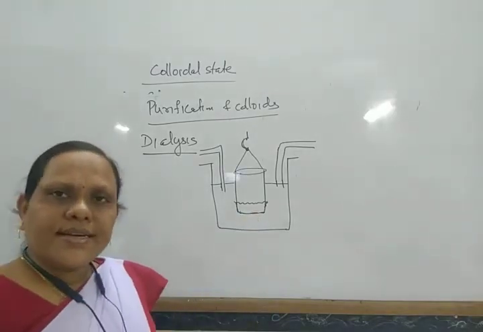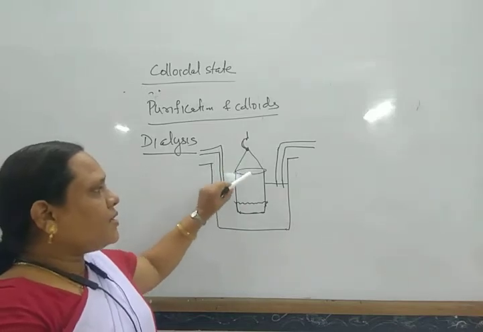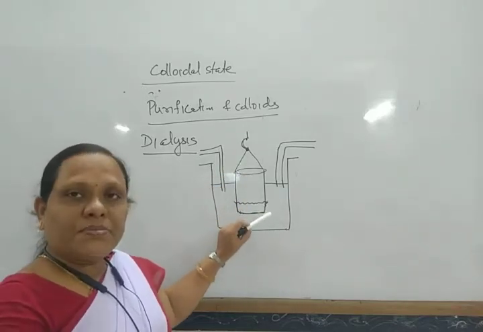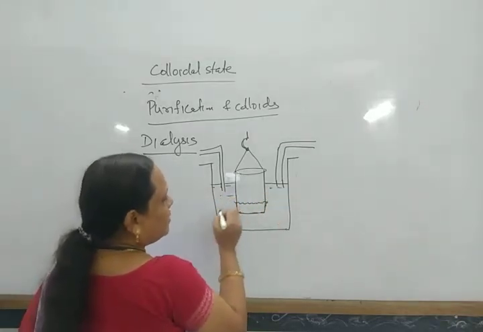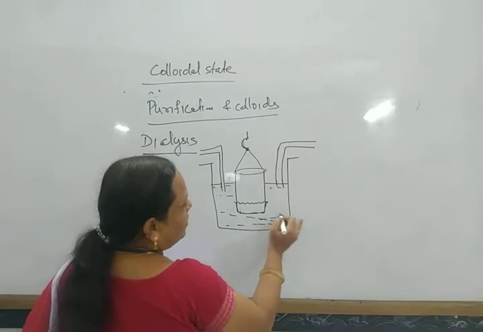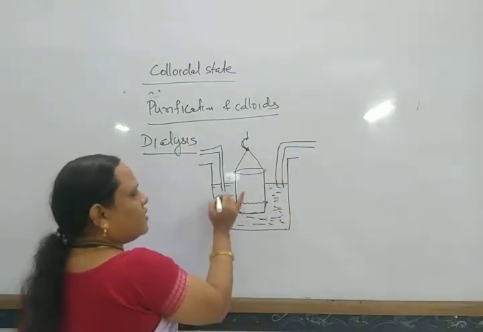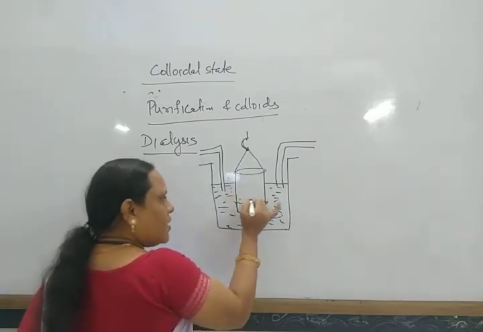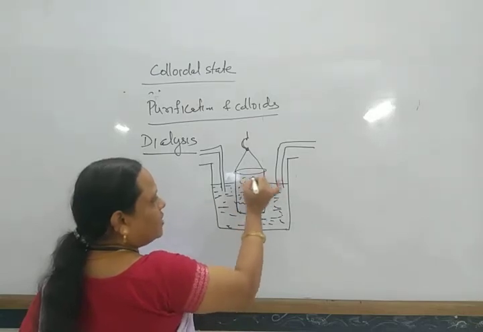So a cylindrical container where two openings are there. One end is tagged with a Bolt membrane, and this is kept in another container which contains water, and water flows continuously. So when water flows continuously, what are the colloidal solutions and crystalloids present here?